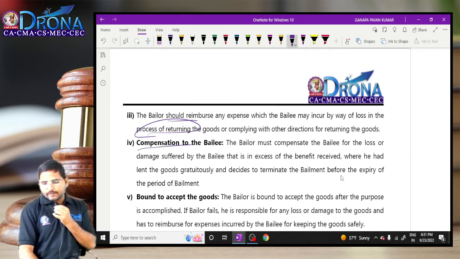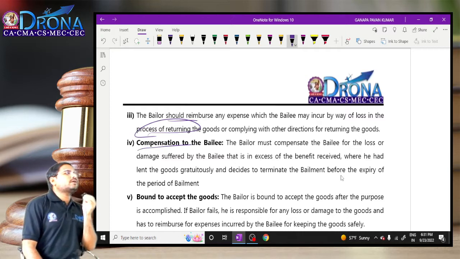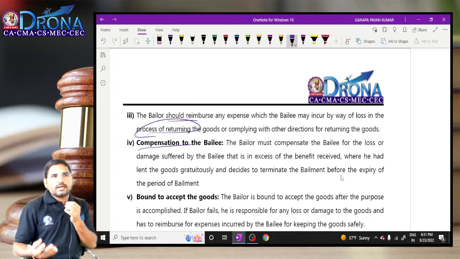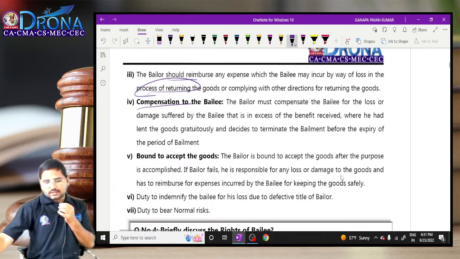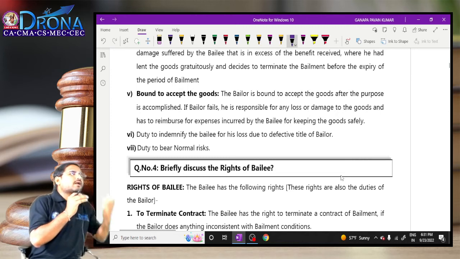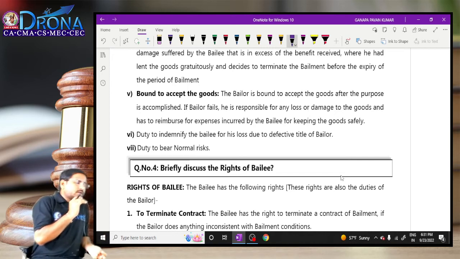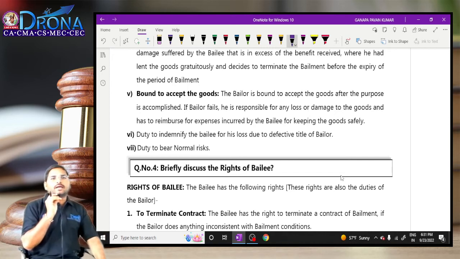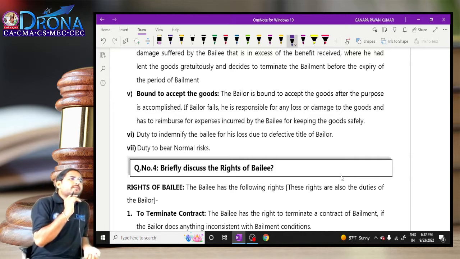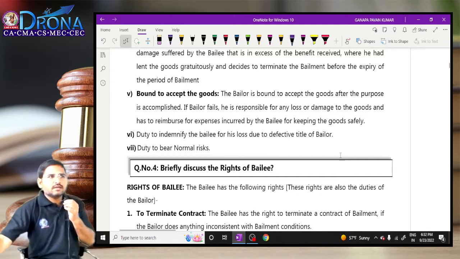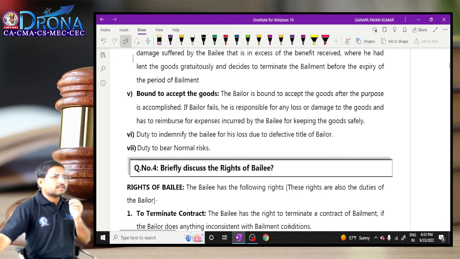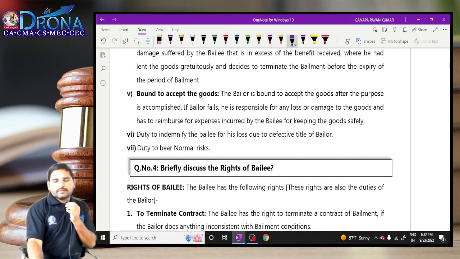And compensation to the bailee. The bailor has the right to terminate the contract at any point of time. By such termination, whatever loss is caused to the bailee, it is the duty of the bailor to bear such risk. And the bailor is bound to accept the goods. After accomplishment of the purpose, when the bailee intends to deliver back, it is the duty of the bailor to accept the goods. And if there is any defective title of the bailor and any loss caused to the bailee, it is the duty of the bailor to bear the risk or cost. And next, duty to bear normal risk. Suppose by an act of God or any natural calamity, in such a situation the bailor has to bear the risk. Right?